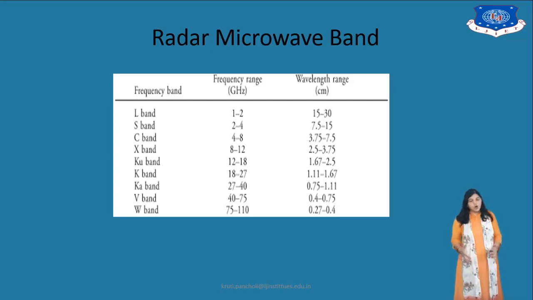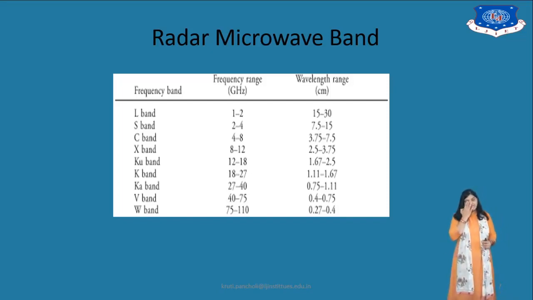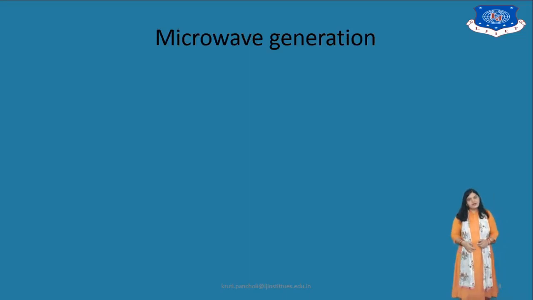So whatever the microwave band is, it is further divided into various frequency bands, and we can see that in the diagram.